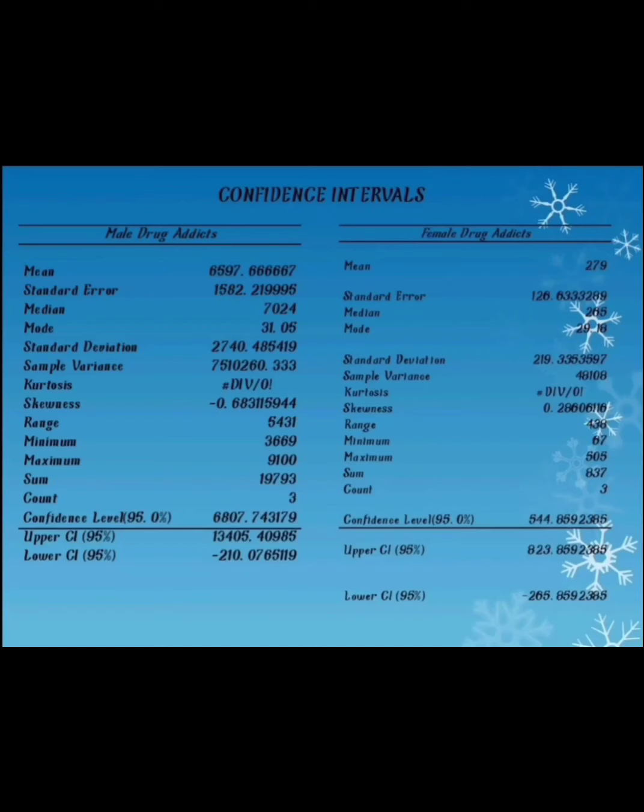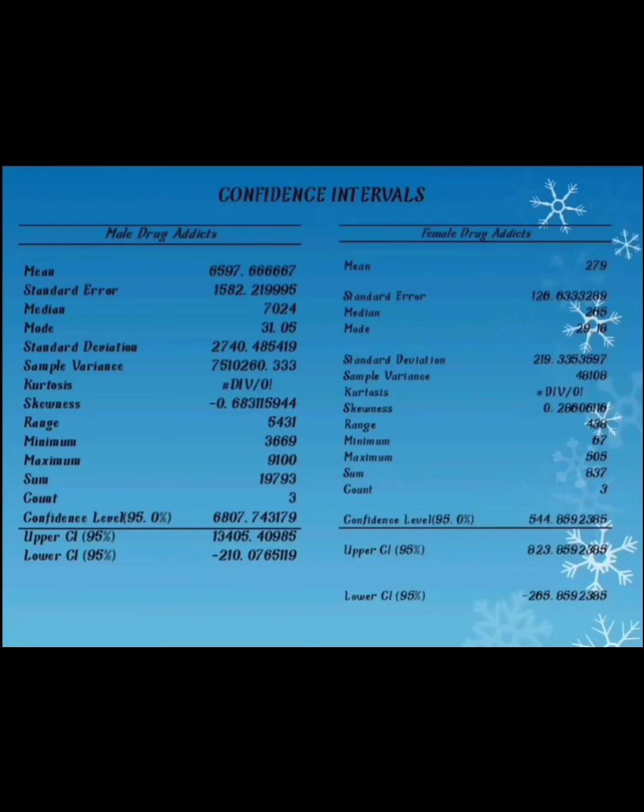For the confidence interval, we calculate it using Excel also, and then it is shown that the confidence level for the male drug addict is higher than the female drug addict with 6807.74. Confidence level also the margin of error, so we need to add it with mean to know the upper confidence level, and subtract it from mean to know the lower confidence level.